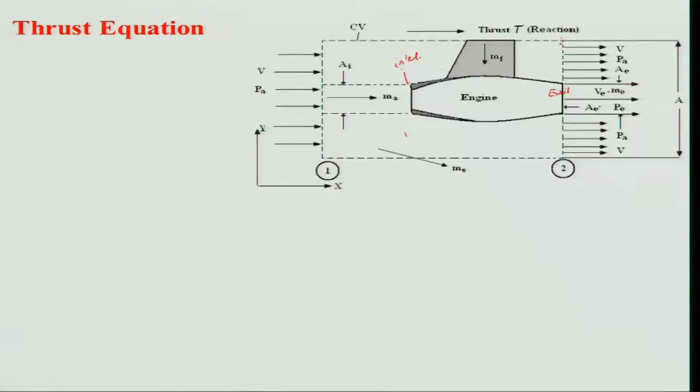So, why am I placing this control surface here? Because, as I told you, here I can assume the flow to be one dimensional, but if I place it somewhere in this zone, can I do that? If I do that, then the flow will be two dimensional in nature, because it is a jet flow, entrainment will be there, and it is a wake region.